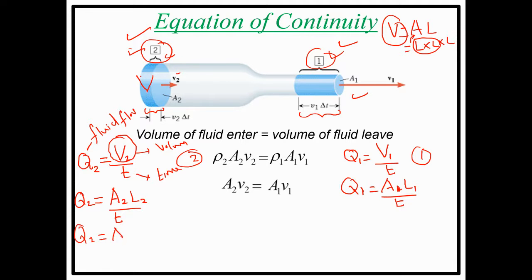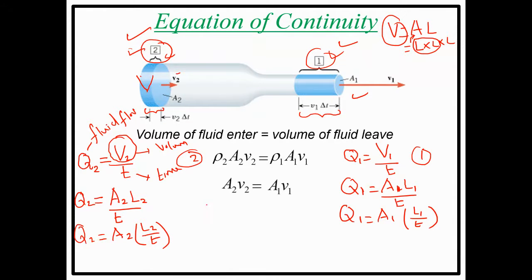I can write this equation like this: A2 multiplied by L2 over T. Likewise, this side Q1 is equal to A1 multiplied by L1 over T.